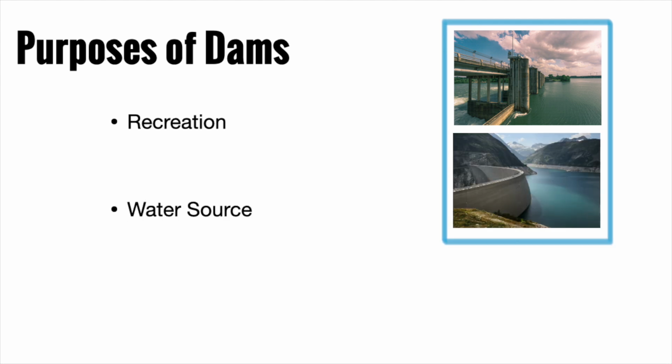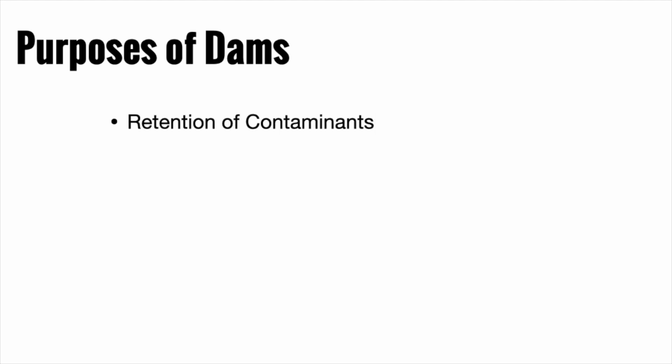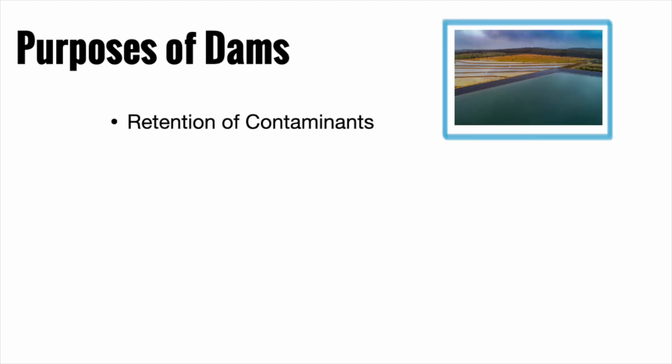Water source. Some reservoirs act as a consistent water source for fighting fires, farm irrigation, and domestic use, such as drinking, cooking, washing, and lawn watering. Flood and drought control. Dams are important for controlling flooding and drought. During times of excess water flow, the reservoir acts to contain water, which can then be released during times of low flow. Retention of contaminants. Contaminated wastewater from mining and other industries can be retained in reservoirs to prevent its release into surrounding waterways.